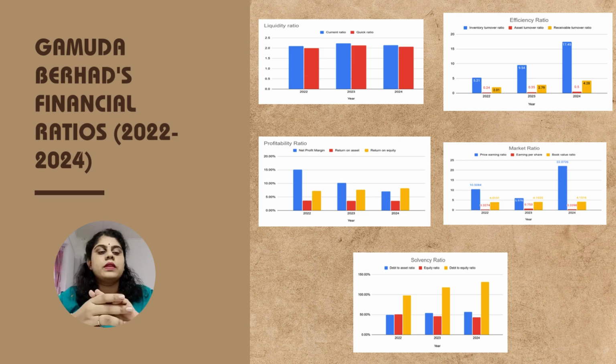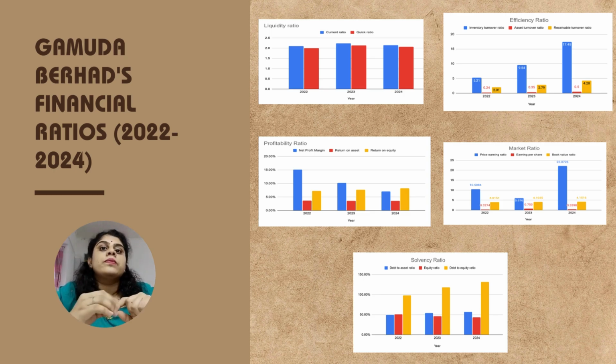Okay, based on the graph that I attached in the slide, there are five ratios, which are the liquidity ratio, solvency ratio, profitability ratio, efficiency ratio, and also market ratio. For the liquidity ratio, I included two ratios in the graph, which are the current ratio and quick ratio. For the solvency ratio, we have three types of ratio, which are the debt to asset ratio, equity ratio, and also